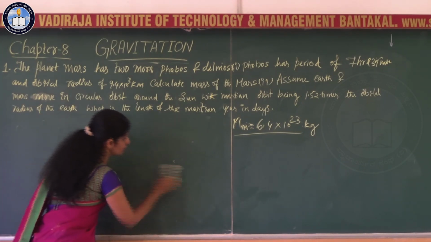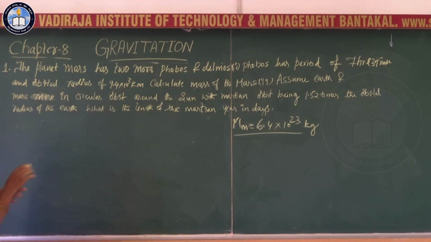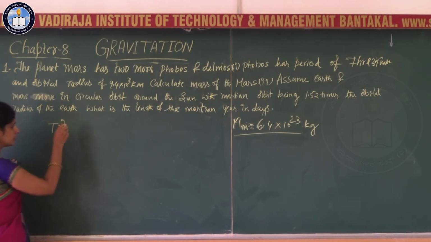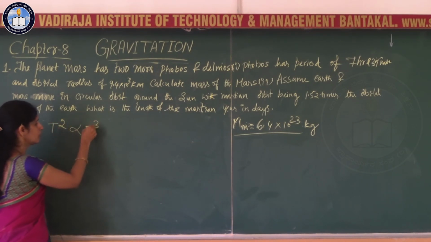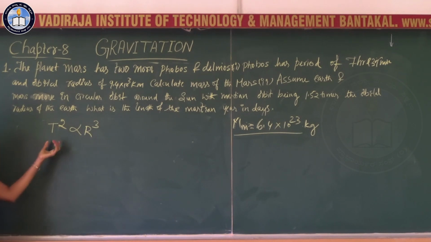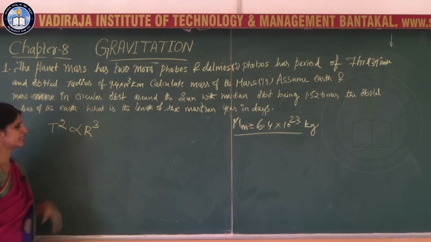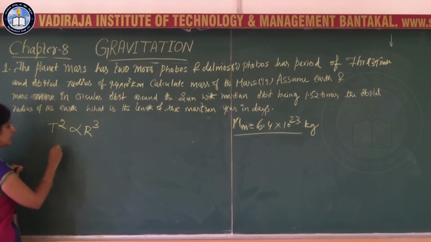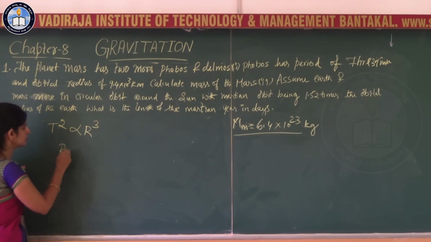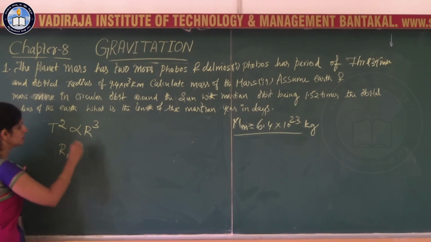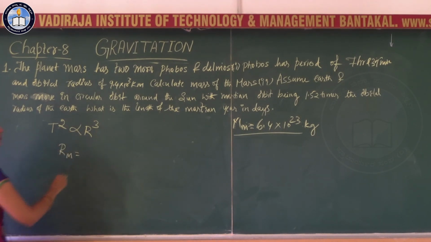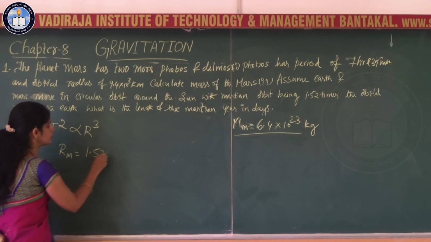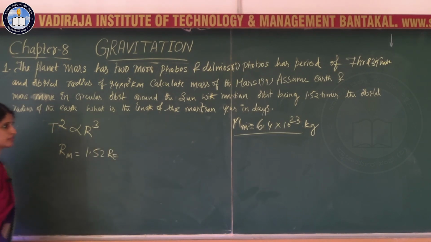For this part of the problem you have to use Kepler's third law, that is T square is proportional to R cube, that is period square is proportional to radius cube. The data given there is that the radius of the Mars is 1.52 times the radius of the Earth.